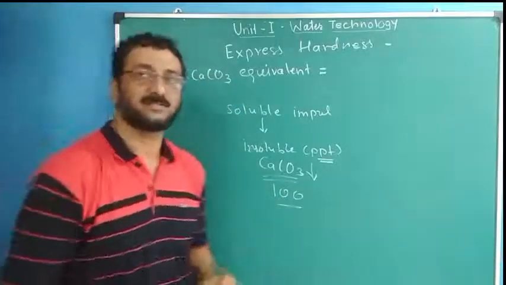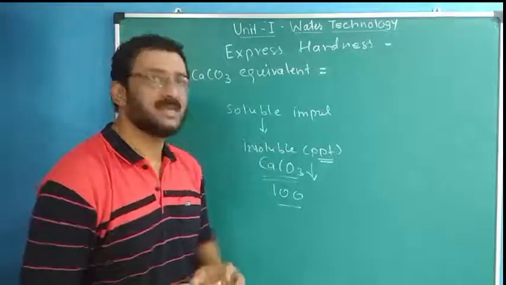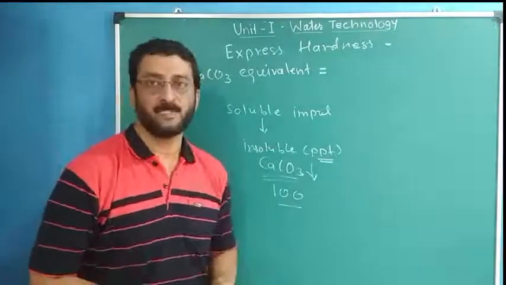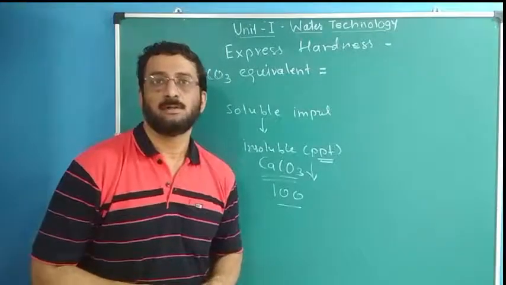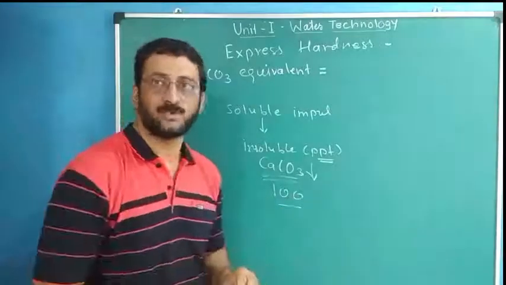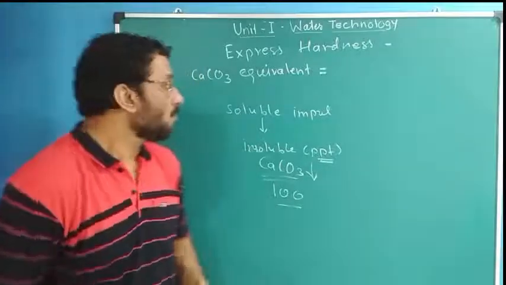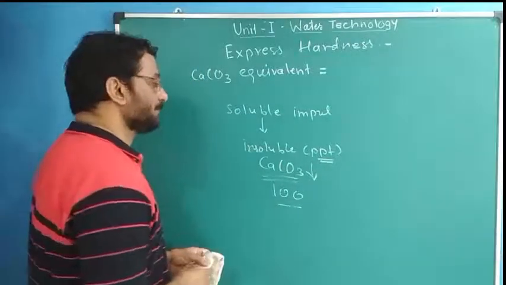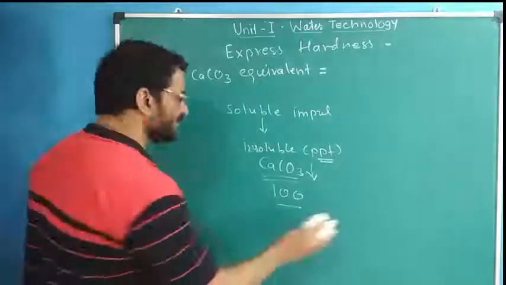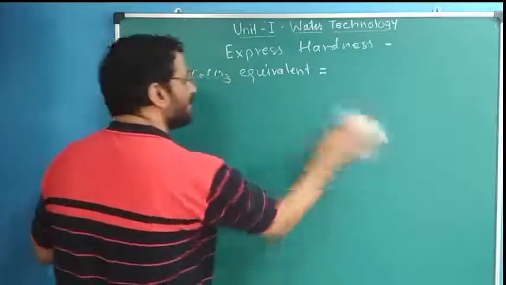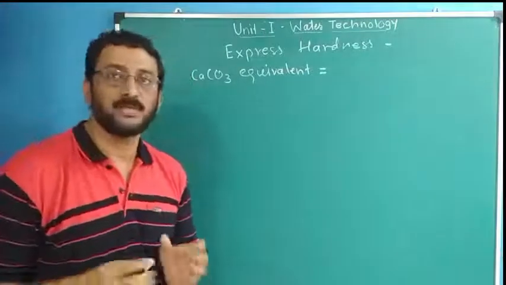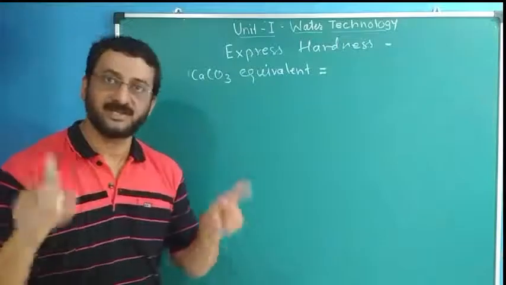In a number of methods of water softening, so many calculations were there. As its molecular weight is 100, it is easy to find the hardness caused by different salts. That is one more reason why we express hardness in the form of CaCO3, why CaCO3 is taken as a standard. For expressing hardness, we use one equation, one multiplication factor.